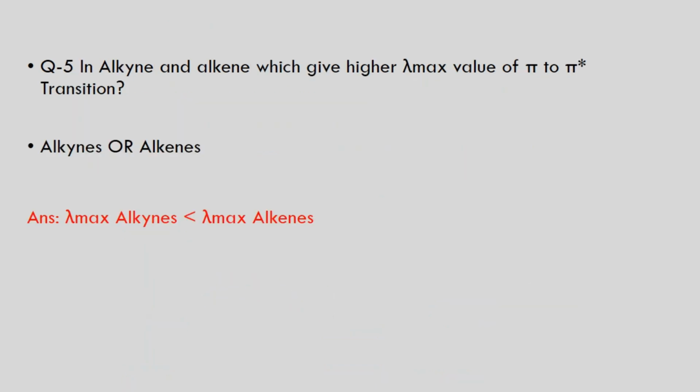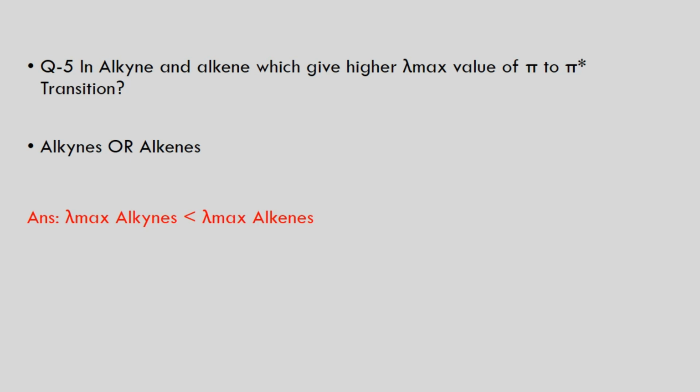Now the next one is, in alkyne and alkene, which gives the higher absorption value for pi to pi star transitions? The answer is very simple. It perfectly depends on the bond order. The bond order in alkyne is 3 and the bond order in alkene is 2. Bond order correlates with bond length. So if you have a lower bond order, that means the bond length is higher, and that means the dipole moment change or polarity is slightly more, and that's why the amount of energy we require for the migration of an electron is very less.